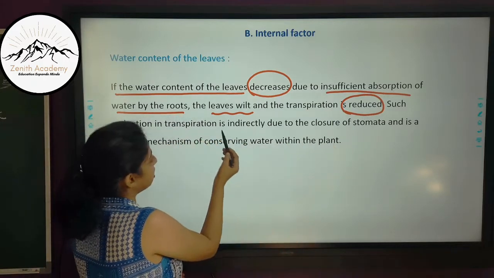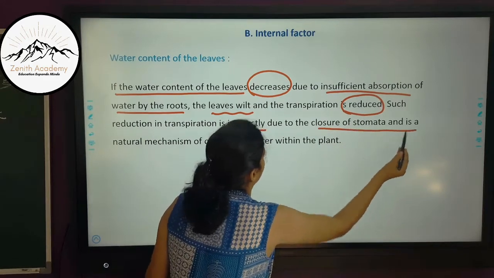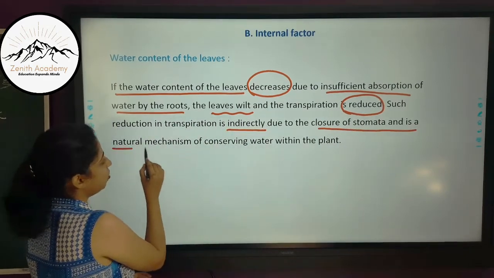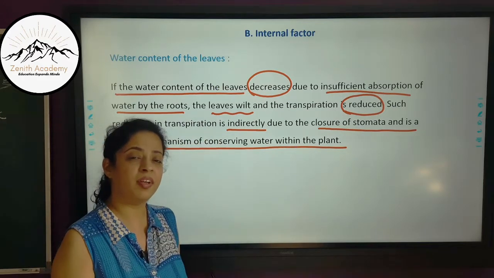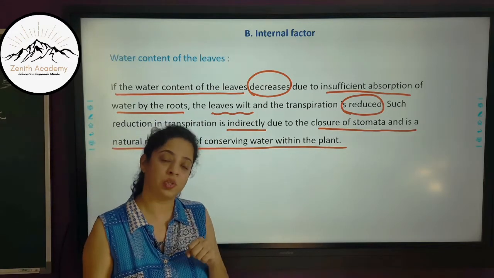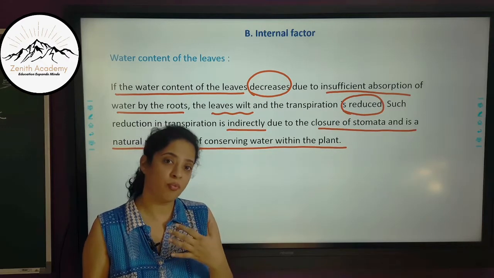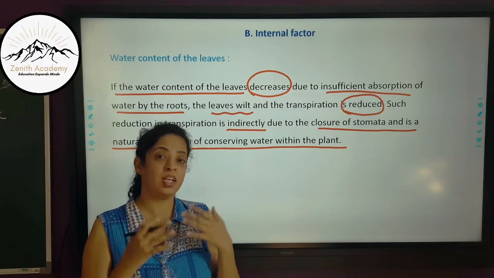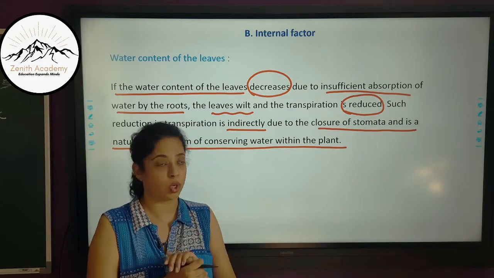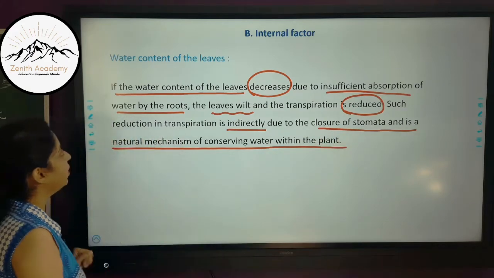Such reduction in transpiration is indirectly due to the closure of stomata and is a natural mechanism of conserving water within the plant. If the plant has absorbed less water from the soil, it has a lack of water inside, so the plant doesn't want to lose that water. It will want to conserve that water. So the stomata remain closed. We'll read this again.